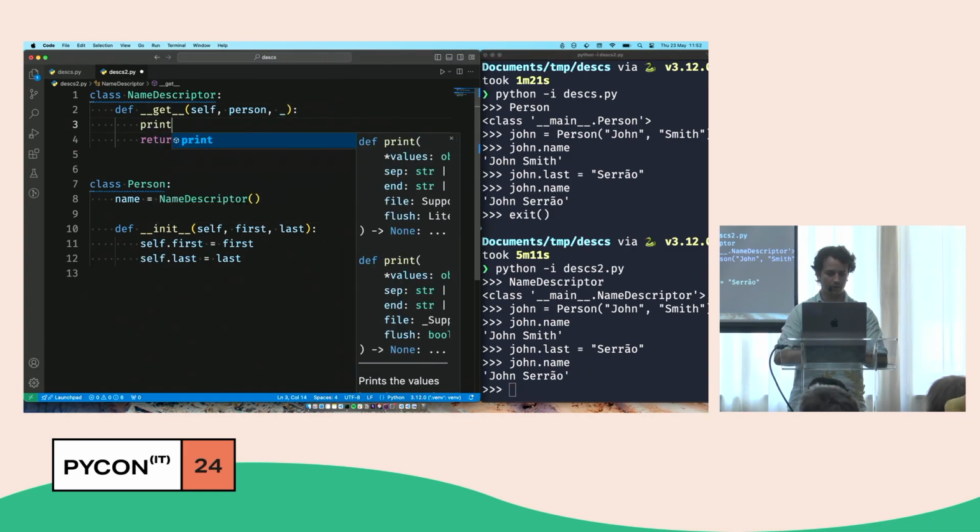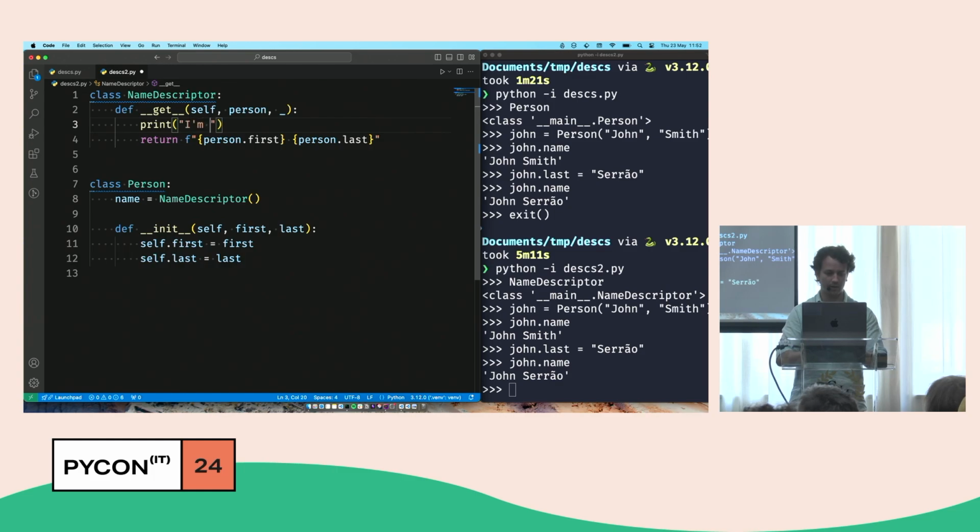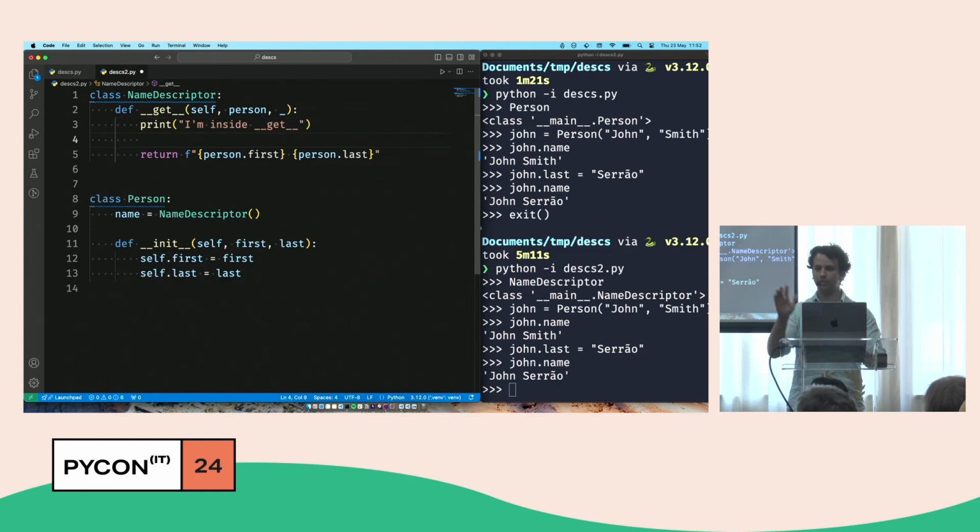Excellent. So if I go ahead and print, say, I'm inside get. I don't know if you do advanced, I do print debugging most of the time. I only know how to copy and paste. I don't know how to use a proper debugger. And now what I'll do here is I'll print person. I'll just print person. That's going to be enough.